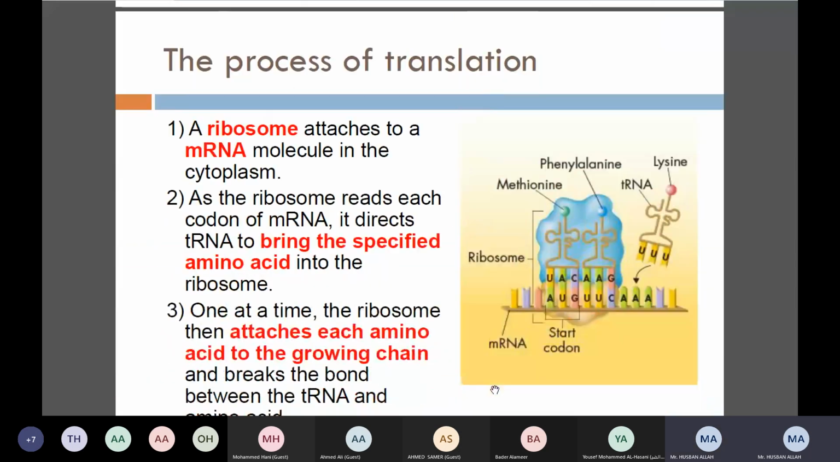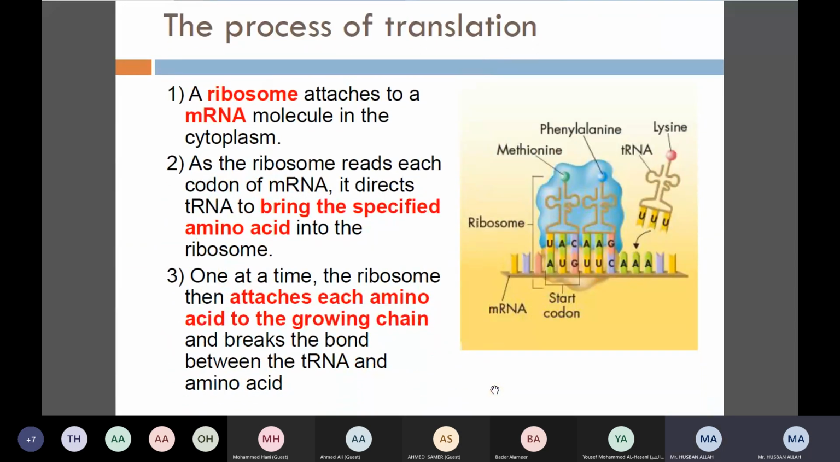Okay, now the process of translation you can see a little bit more in detail here at this point, right? If you understand it at this point, it means you understand it completely, right?